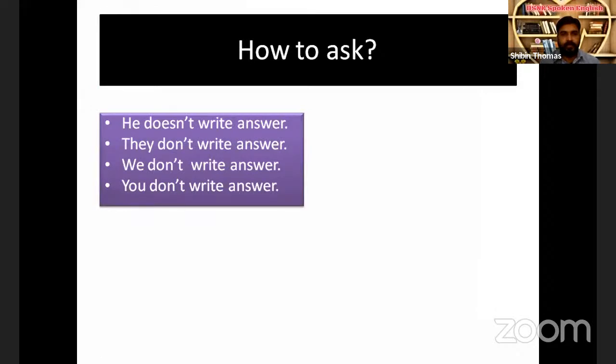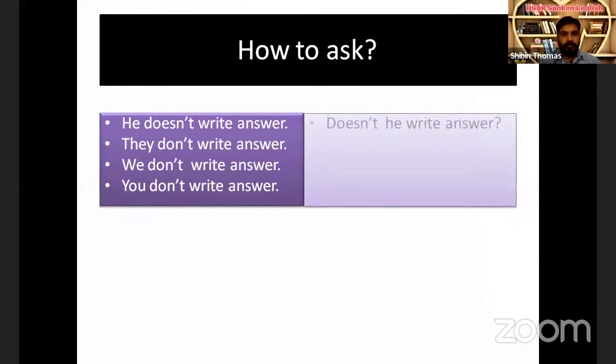Next, he doesn't write answer. This is just opposite to the sentence we have seen just a few moments before. He doesn't write answer. It's the negative of he writes answer, isn't it? Yes. Next, doesn't he write answer?